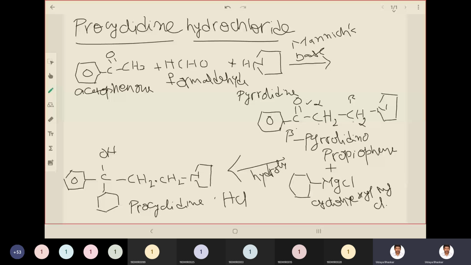So is it clear? It is simply assembling three basic constituents of the final structure, and on the way we'll have the formation of Mannich base. That is beta-pyrrolidinopropiophenone, that ultimately gets added with the RMgX, that is Grignard's reagent. That is procyclidine.